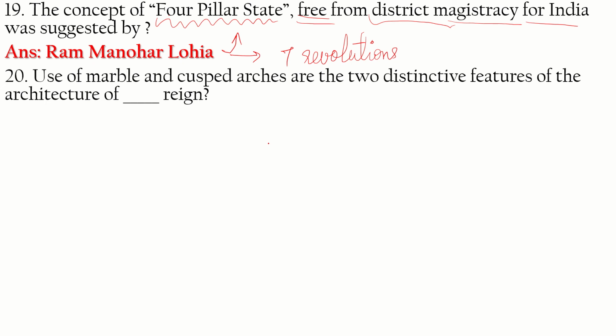Question 20. Use of marble and cusped arches are the two distinctive features of the architecture of whose reign? This was during the reign of Shah Jahan. That is why the Taj Mahal is fully made of marble, and it also has cusped arches.